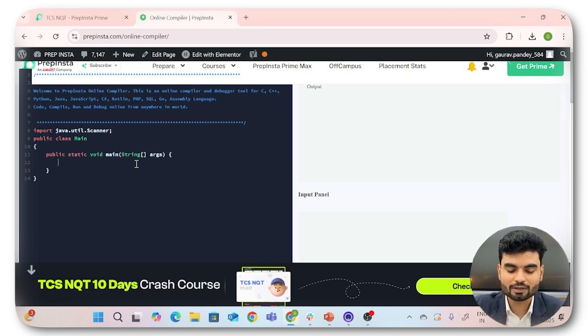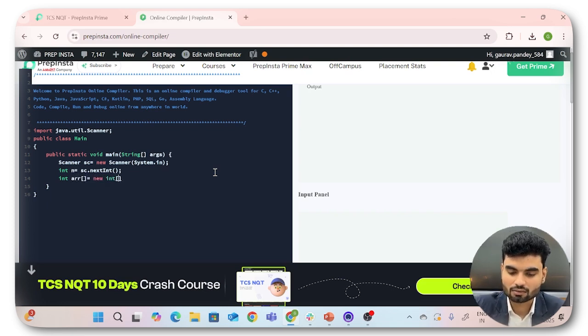Okay, so here we'll create the object of the Scanner class. Let's say sc equals new Scanner, and here we'll take System.in. I hope Java is clear to all, or any language in which you will write the code. You understand how to take the input. So first I'll take the input of n, the number of elements, with sc.nextInt. Once you have taken the input, now you need n separated integers, right? For that purpose, I'll create an array here, let's say ARR, of the size n. You can create a list in any language you are using.